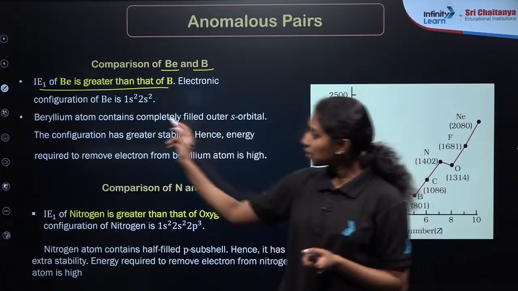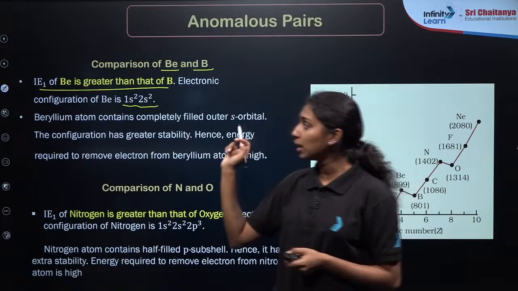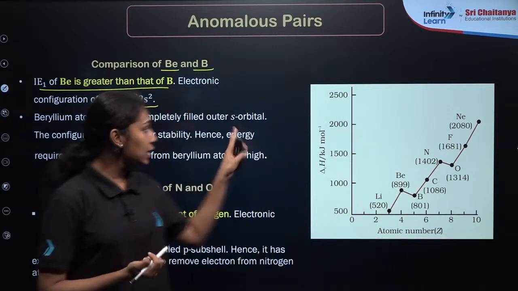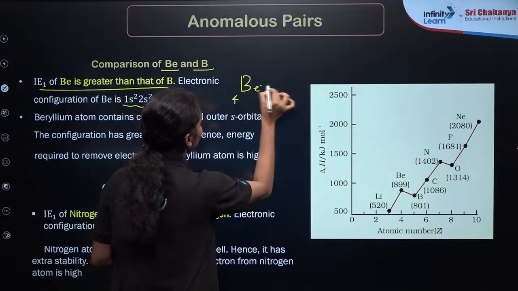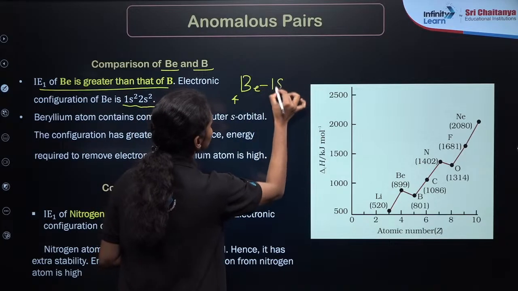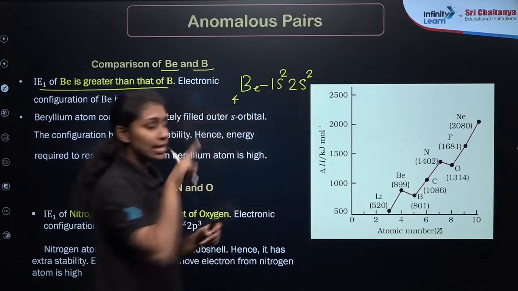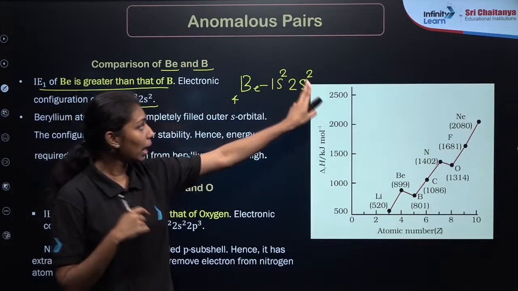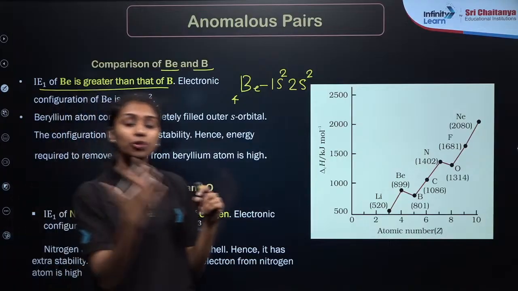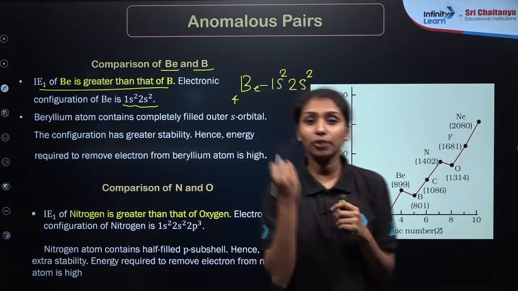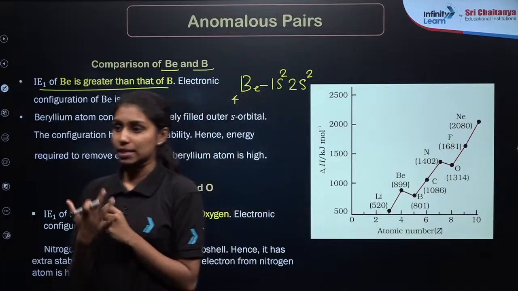Because of the stable electronic configuration. I hope you have an idea about writing the electronic configuration of elements. Beryllium has atomic number 4, so the subshell electronic configuration is 1s2, 2s2. Which means it is completely filled. In an s orbital, the maximum capacity is 2 electrons, so it is completely filled. If you have any completely filled or half filled orbital, its stability will be maximum.